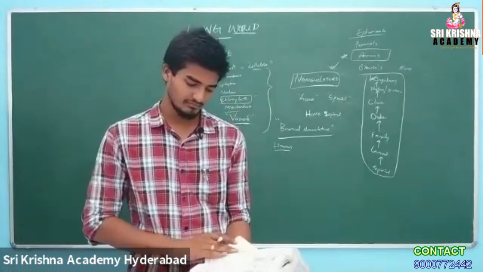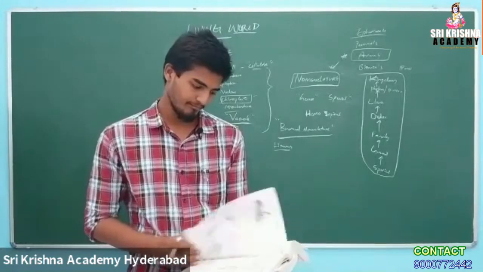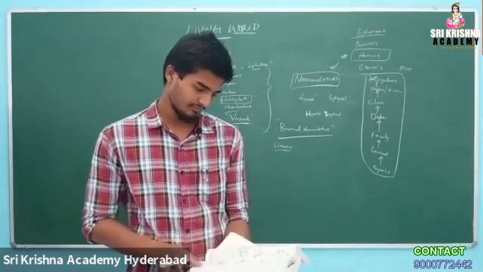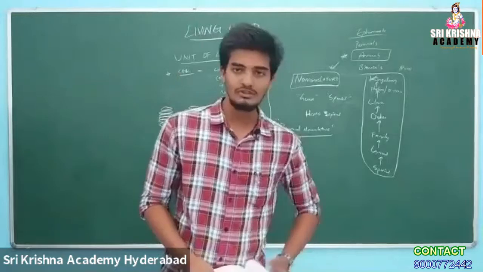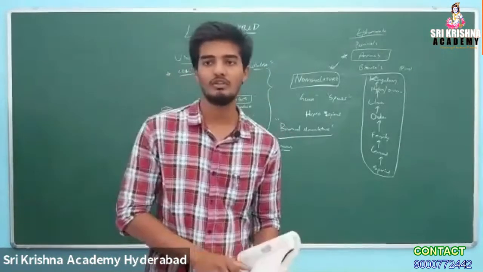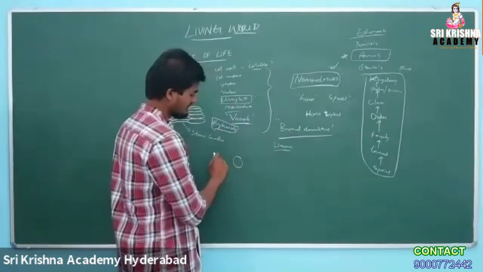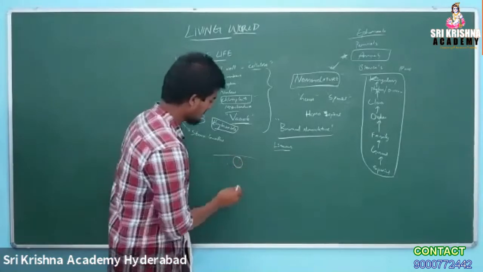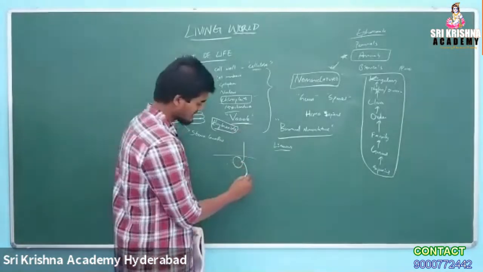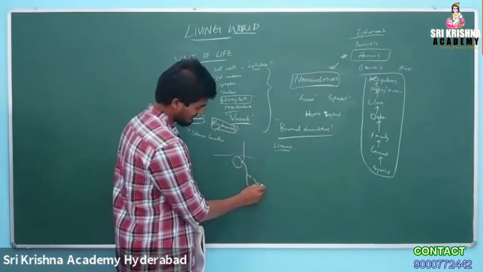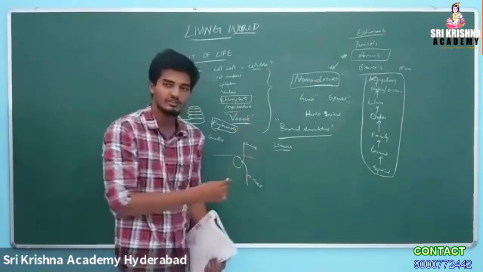Taproot system? Taproot develops from the radicle of the embryo. If this is a seed and you sow it in the ground, one portion will grow towards the light and one will grow towards the ground. This is called radicle, and this is called plumule. It grows into the shoot system, and it grows into the root system.